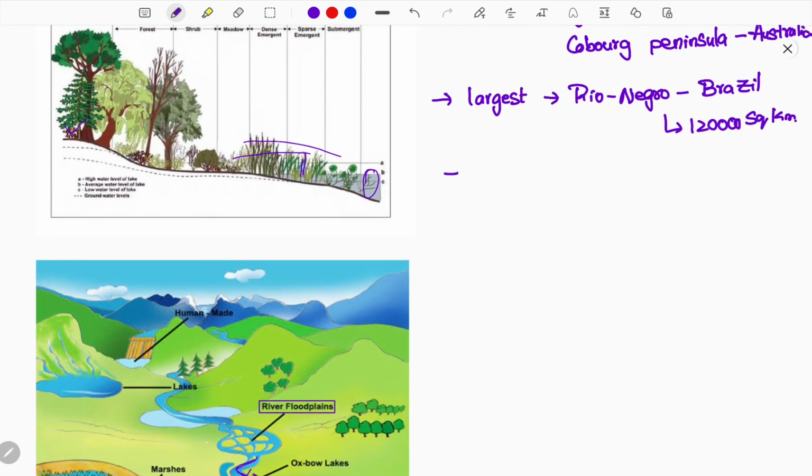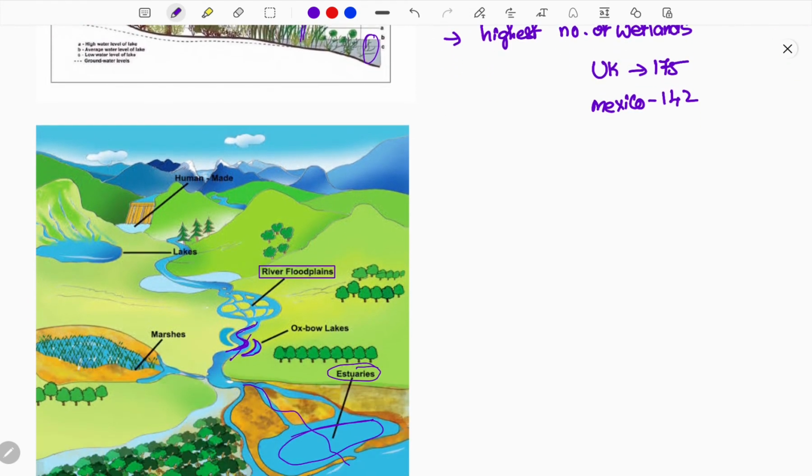And next, you need to see which country has the highest number of wetlands in the world. That is none other than the UK. The UK has 175 wetlands. Then Mexico has more than 142 wetlands in the world.